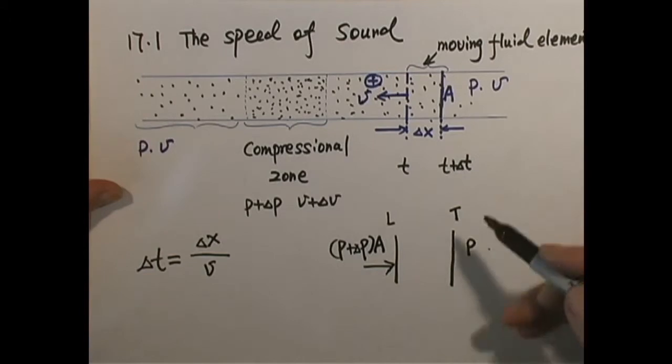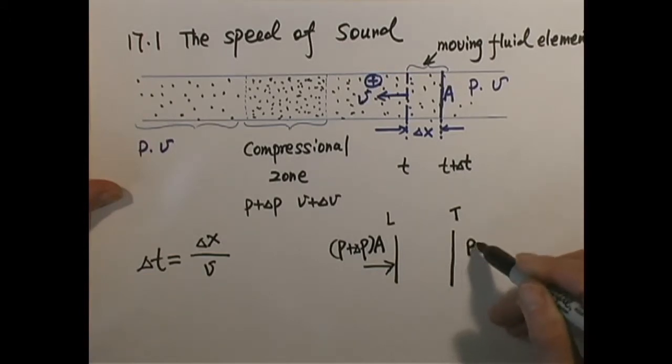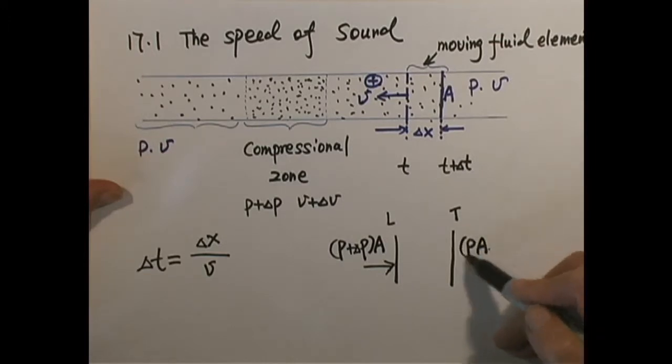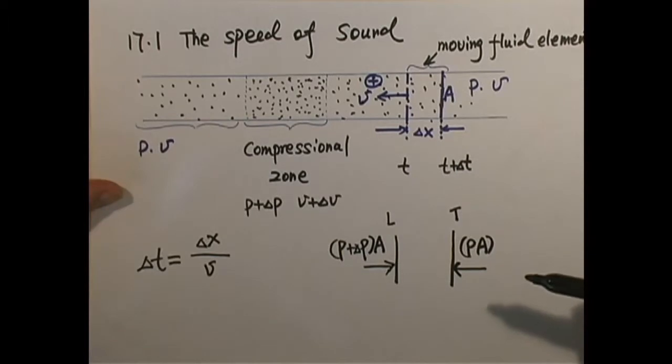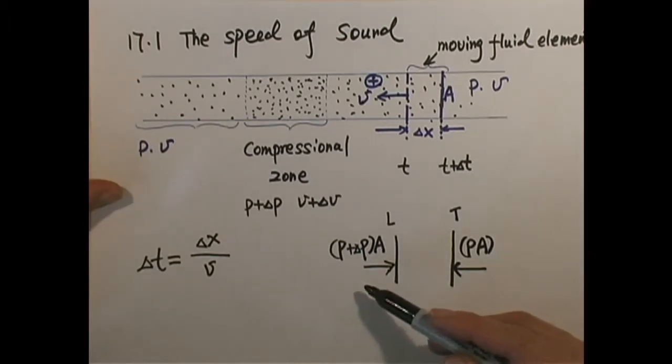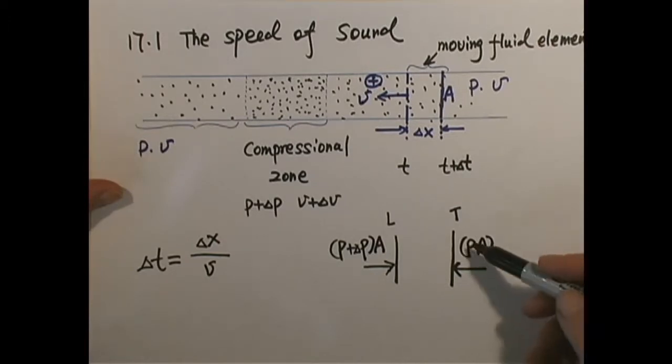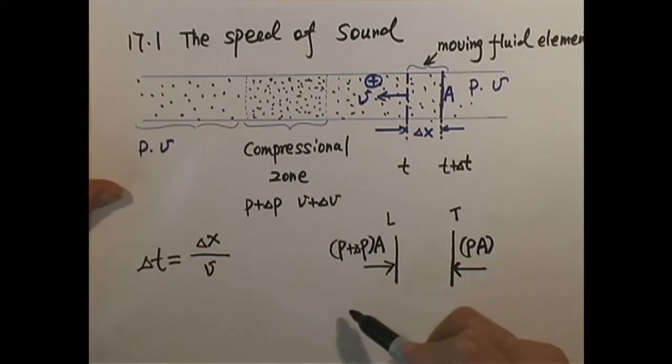The trailing phase encounters P times cross-section area A, a force which pushes this moving fluid element. We know that P plus delta P times A is bigger than P times A. So the net force,